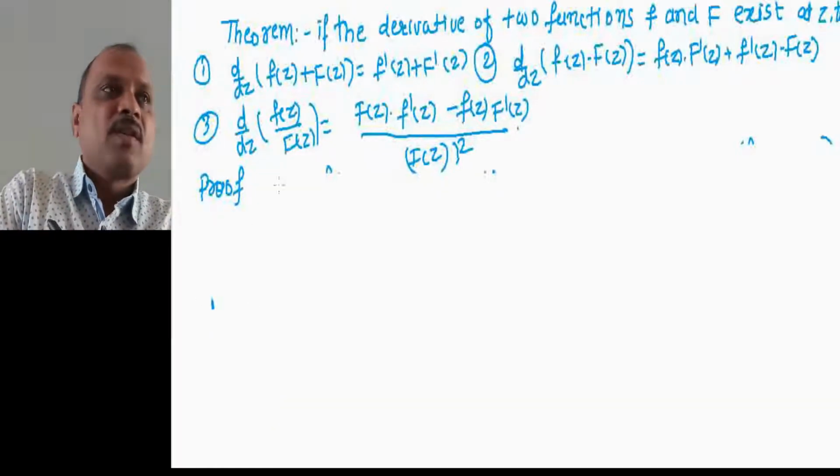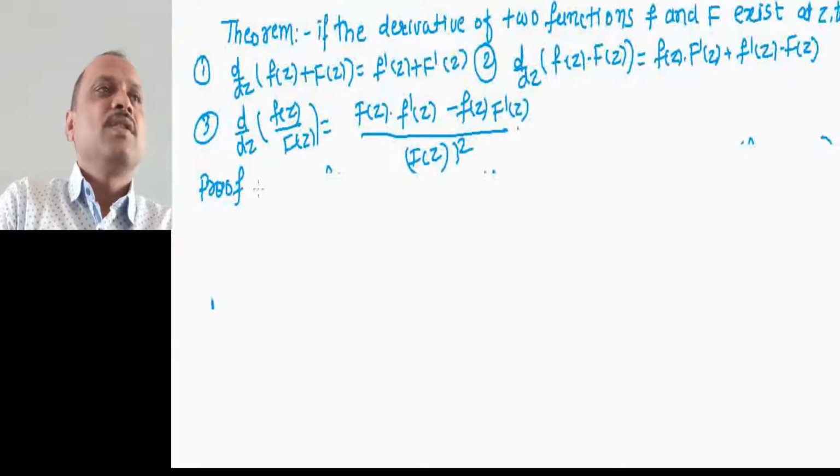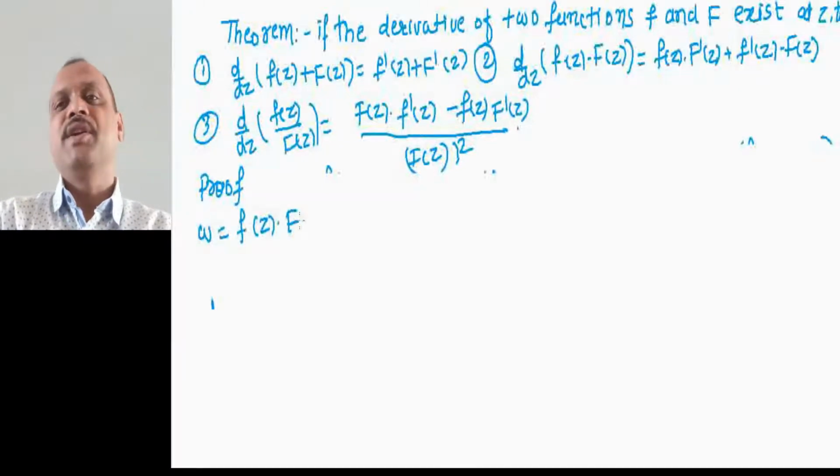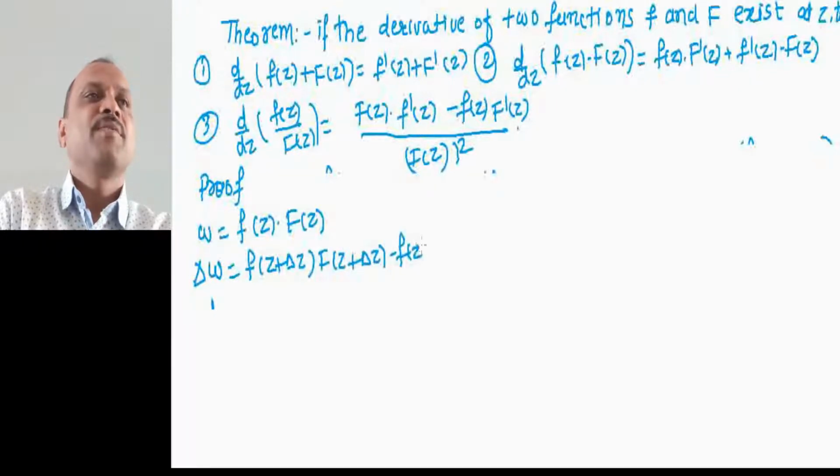Now here w is equal to f of z into capital F of z, small f of z into capital F of z. Then delta w equal to small f of z plus delta z into capital F of z plus delta z minus f of z into capital F of z.